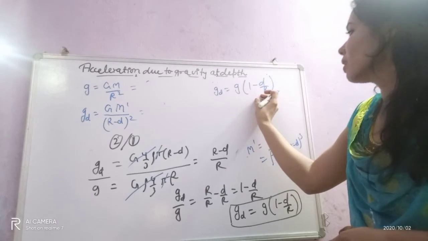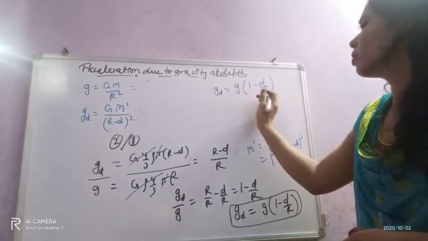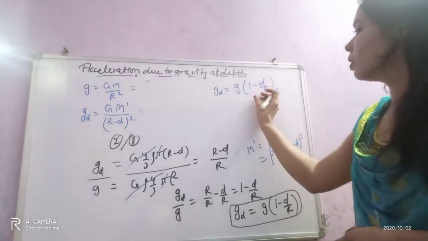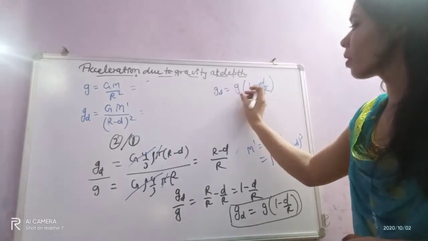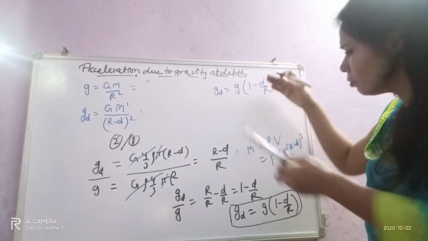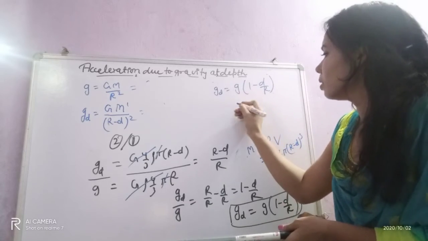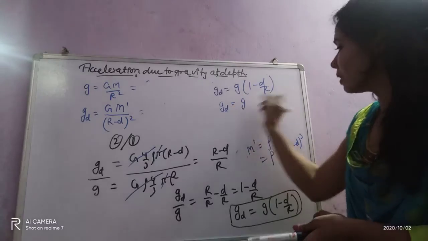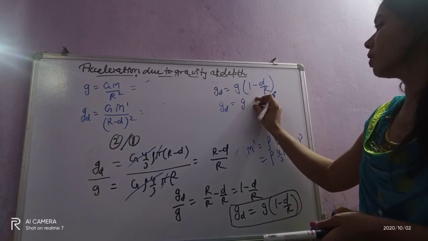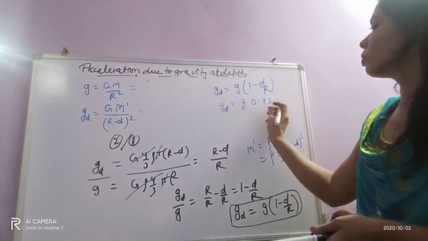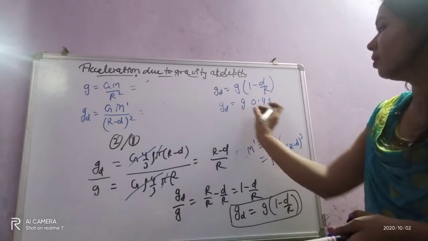If this value is less than 1, say 1 by 2 or something less than 1, and it is multiplied with g, then the value of g_d will be less than g. Suppose it is multiplied by 0.45, then the value is less than g.